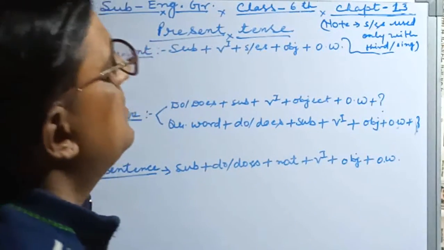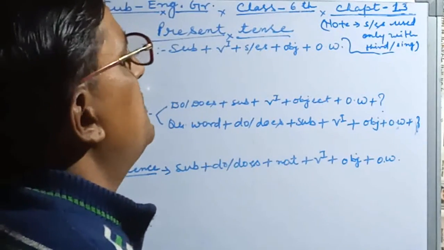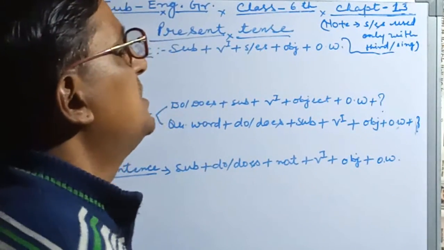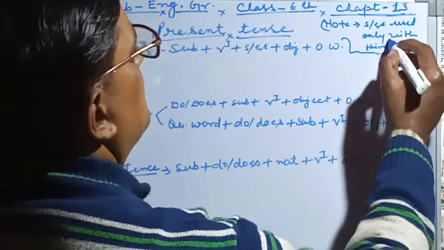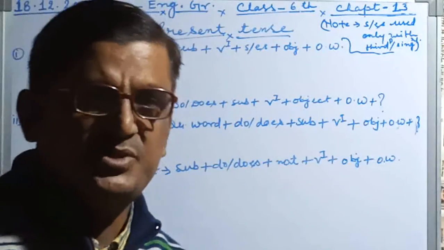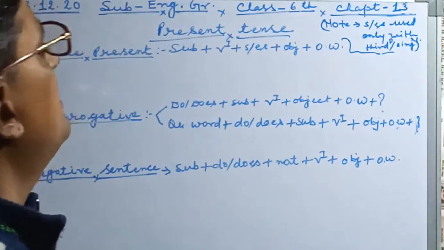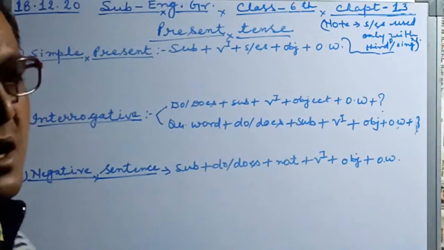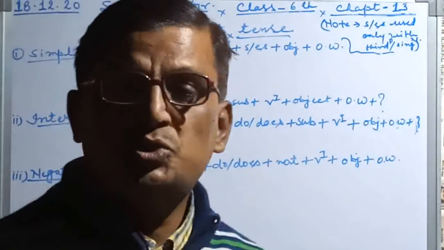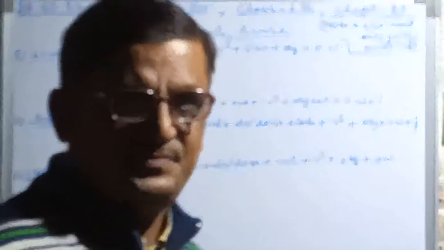S/ES is used only with the third person singular number subject. If the subject is third person singular number, we use here S/ES to change the plural verb into singular verb.